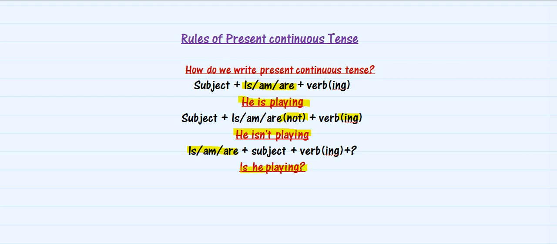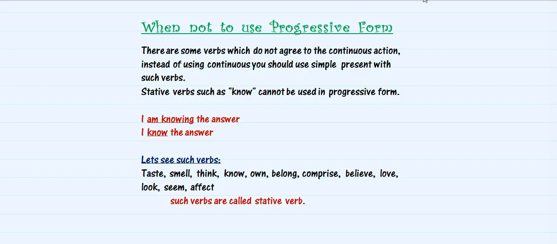So that is how when you are making a present continuous sentence in a question form, you need to put is first and then your subject will come in middle. Subject will come in between the verb and is, am, are, or any one of them which you are using. So these are some of the rules which you need to remember whenever you are making a sentence with present continuous. One important point to remember is when not to use this progressive form, the present continuous form.